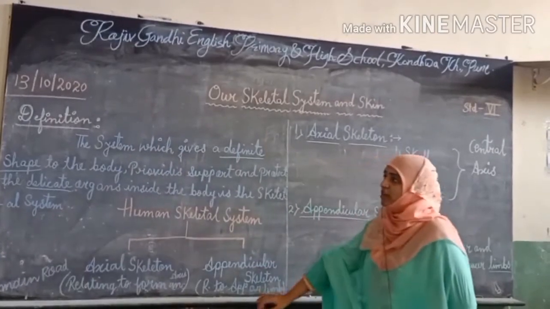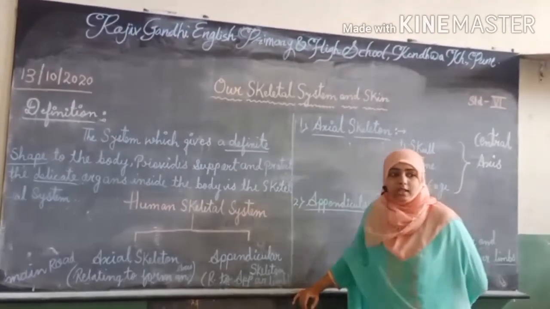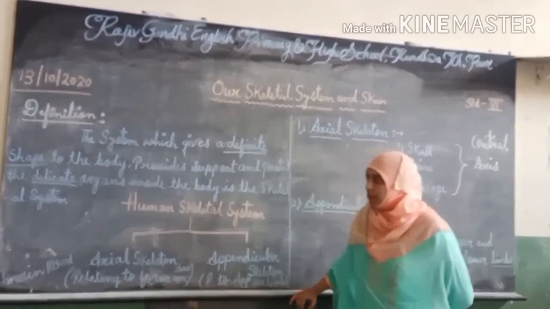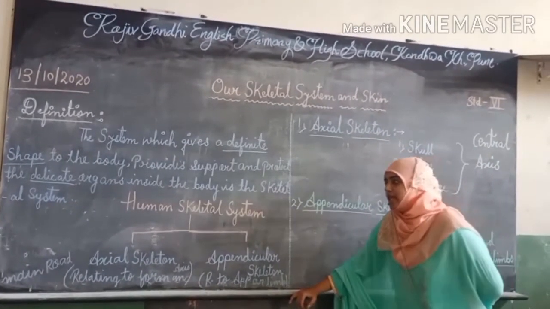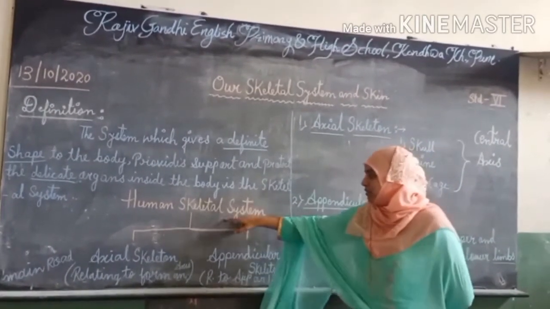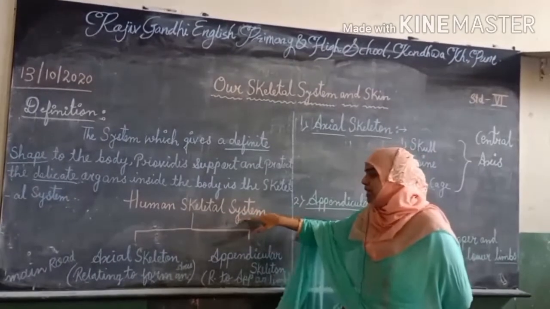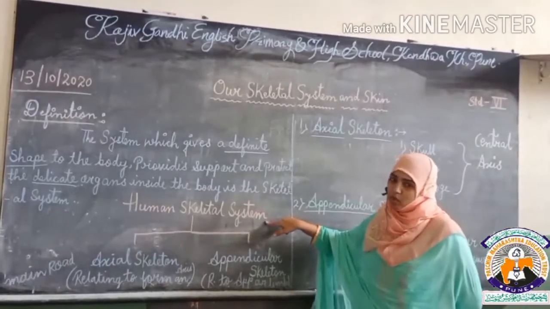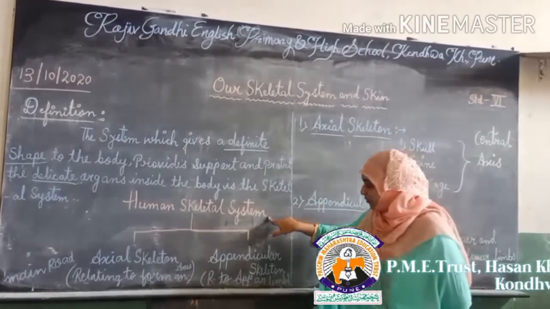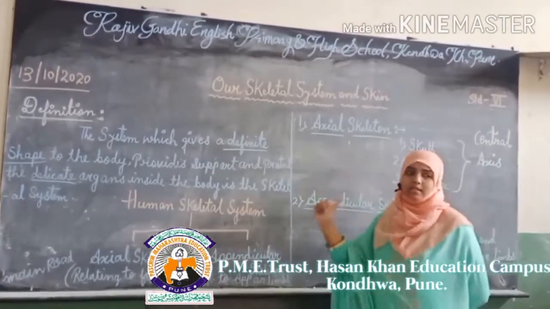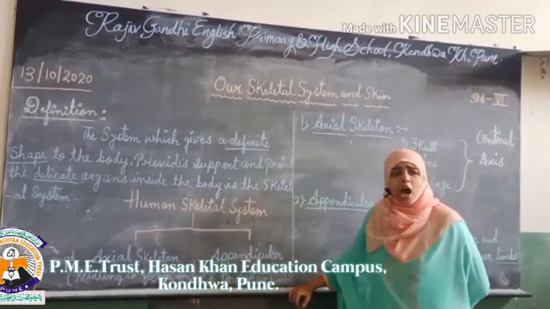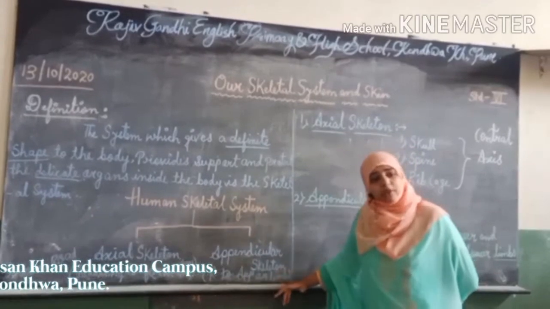Today we discuss the definition of the human skeletal system. First, what do you mean by system? First we clear in our mind what a system is. System means how it functions, how it works.